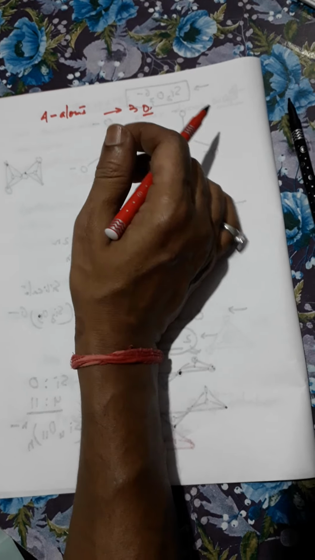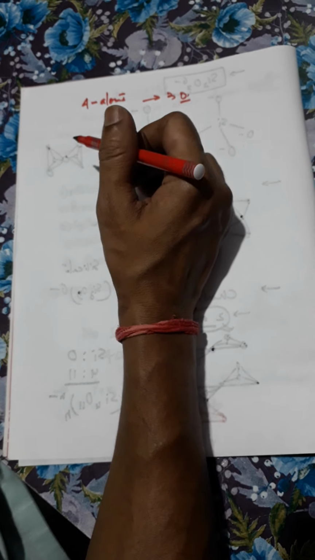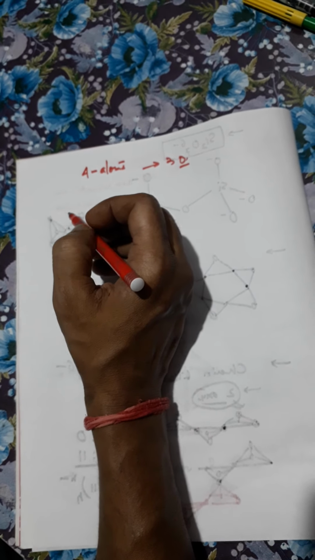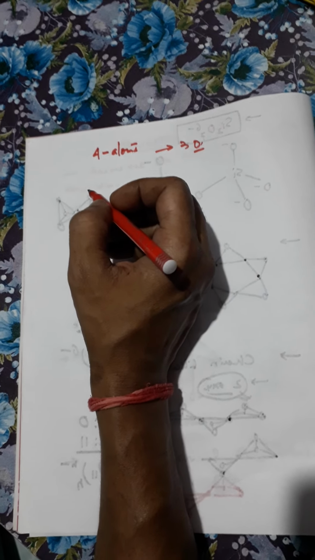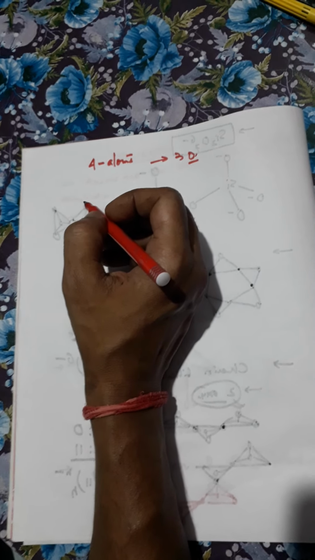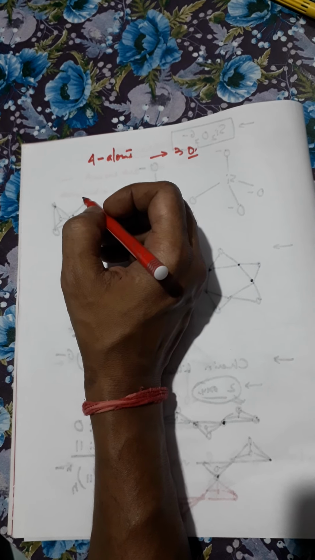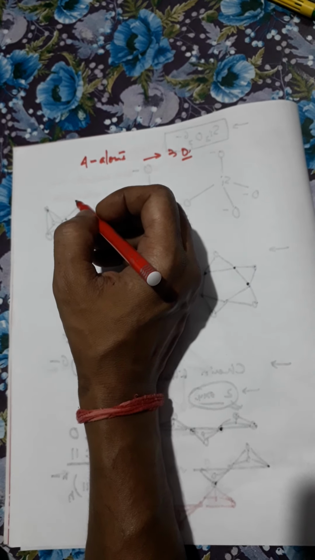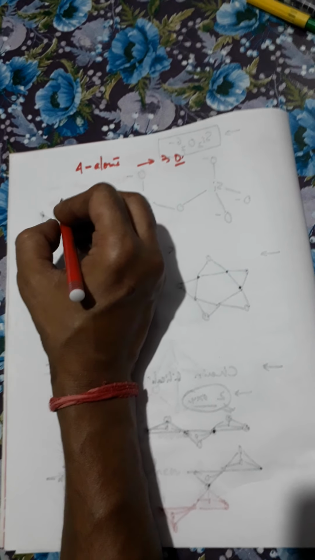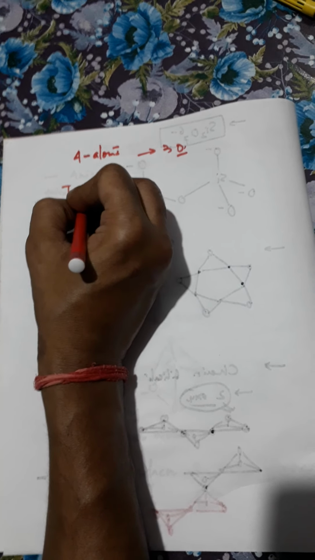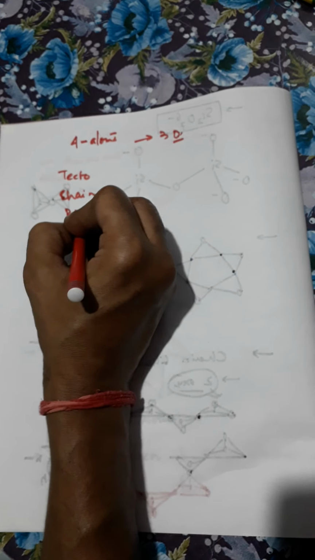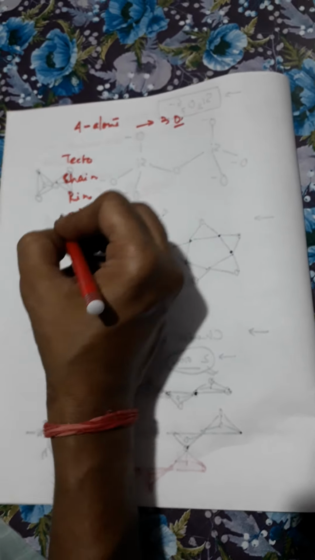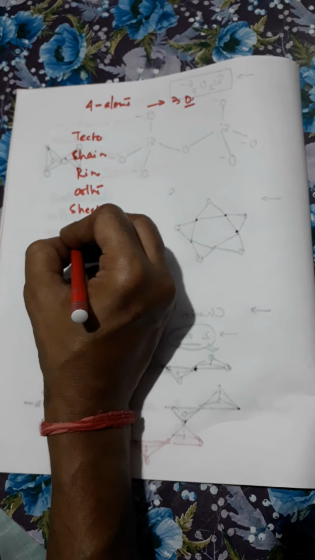Now going to another trick about the types of silicate. What is the ratio of silicon and oxygen in different types of silicates? You will learn the types of silicate, and questions are asked: tectosilicate, chain silicate, ring silicate, orthosilicate, sheet silicate, pyrosilicates. These are all types of silicate.